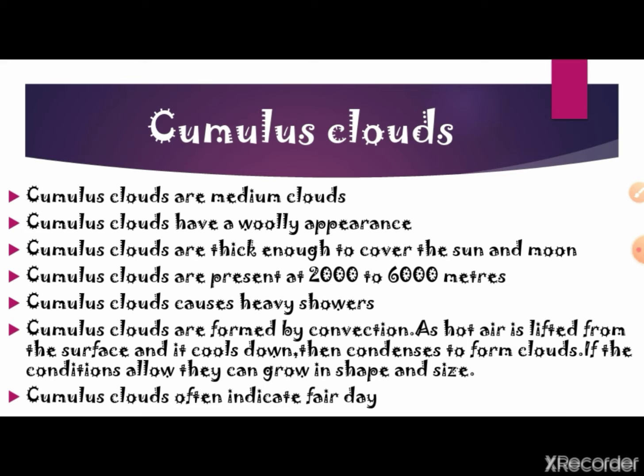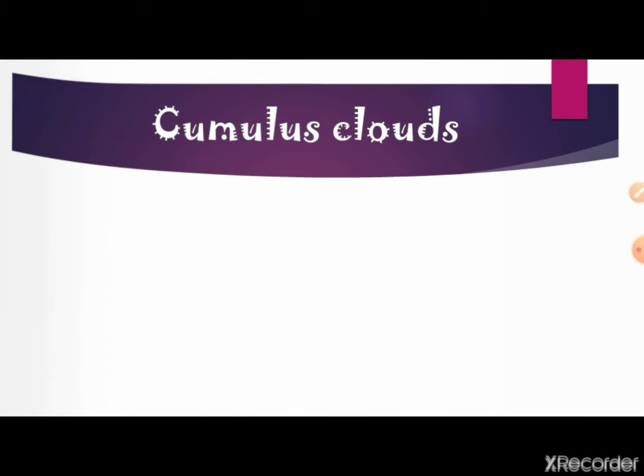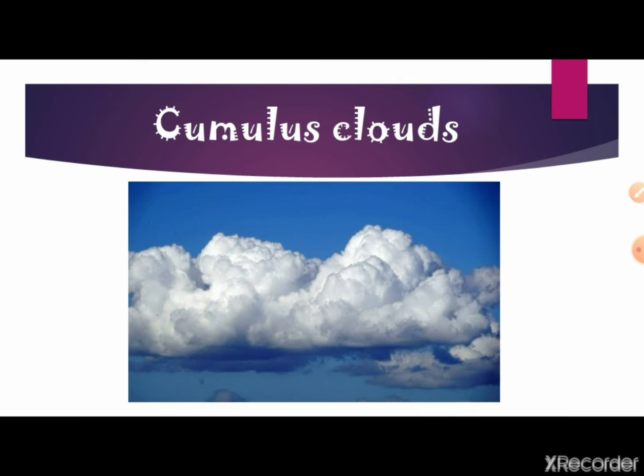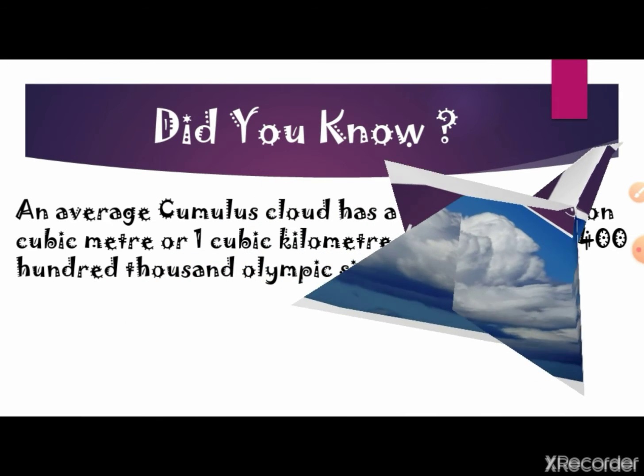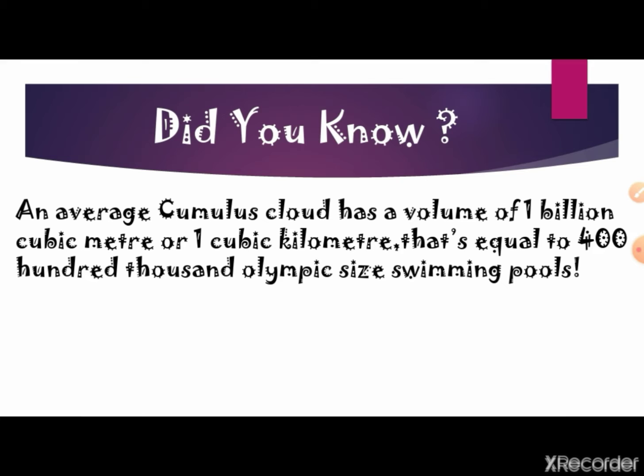Cumulus clouds are formed by convection as hot air is lifted from the surface and it cools down, then condenses to form clouds. If the conditions allow, they can grow in shape and size. Cumulus clouds often indicate a fair day. And this is the picture of cumulus clouds. Did you know an average cumulus cloud has a volume of 1 billion cubic meters or 1 cubic kilometer? That's equal to 400,000 Olympic sized swimming pools.